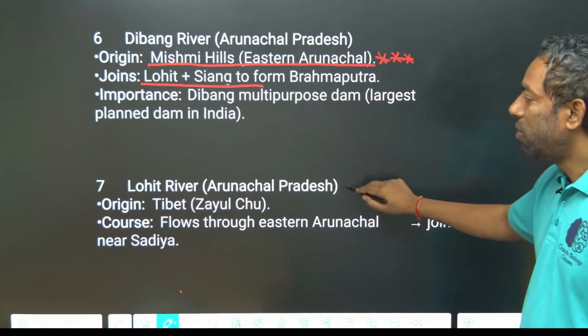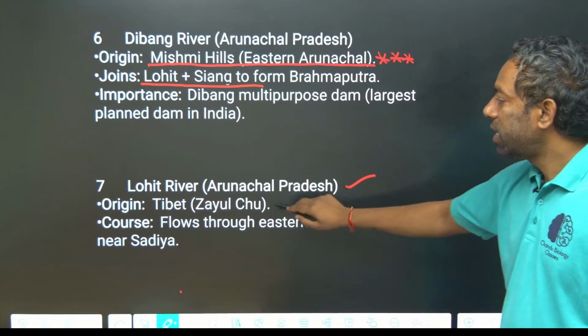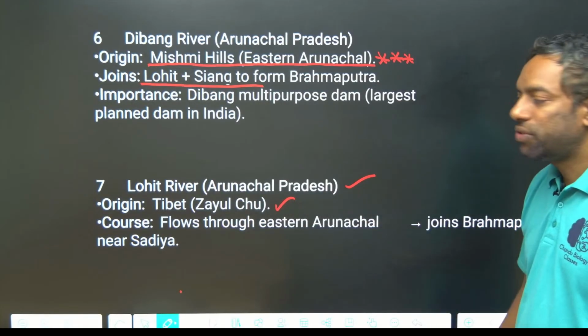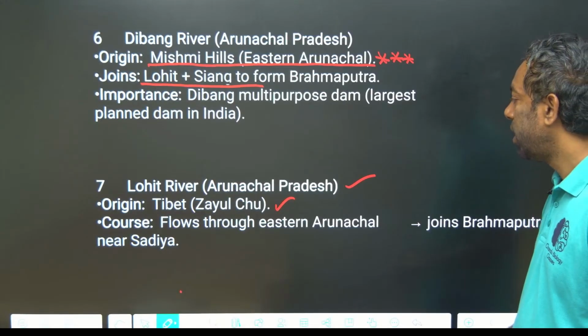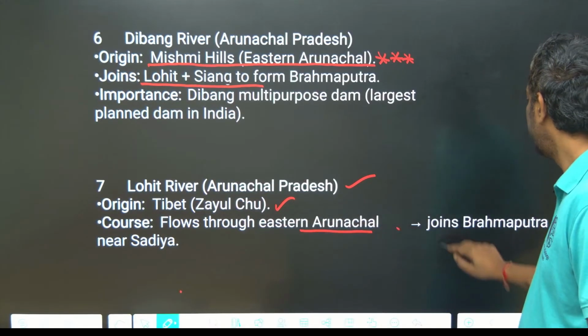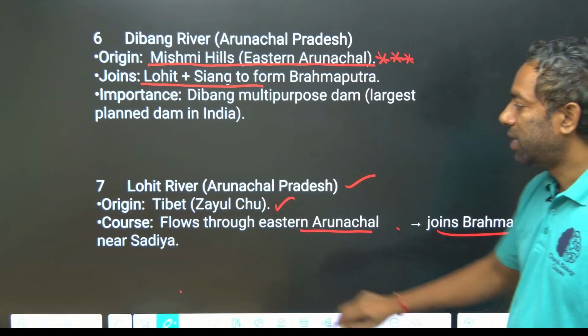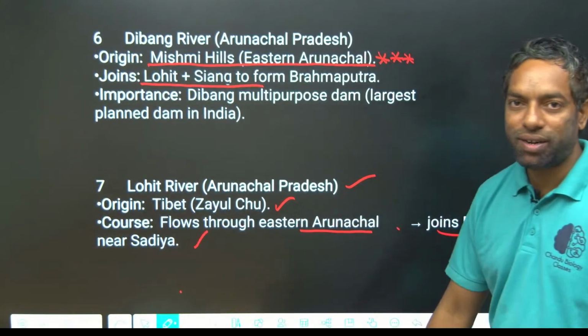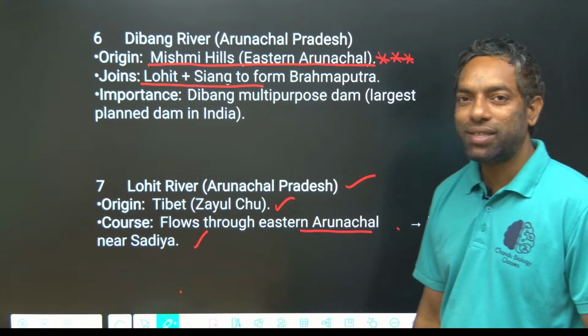After that, Lohit river. It also originates in Tibet, flows through eastern Arunachal Pradesh, and joins the Brahmaputra at Sadiya. I hope you guys understand this.